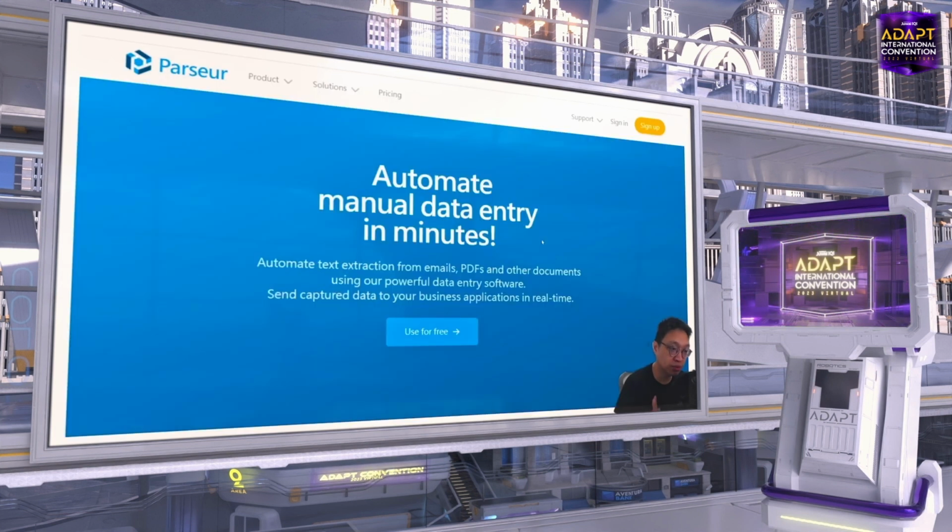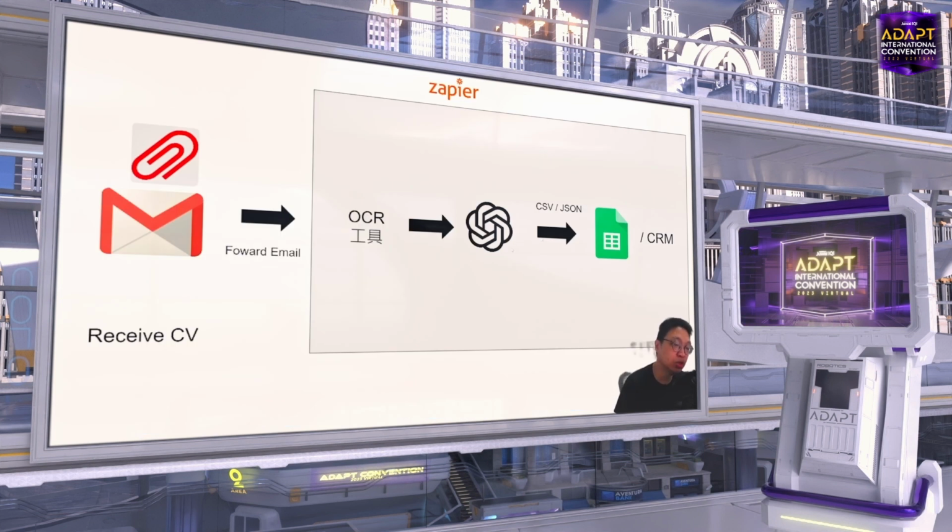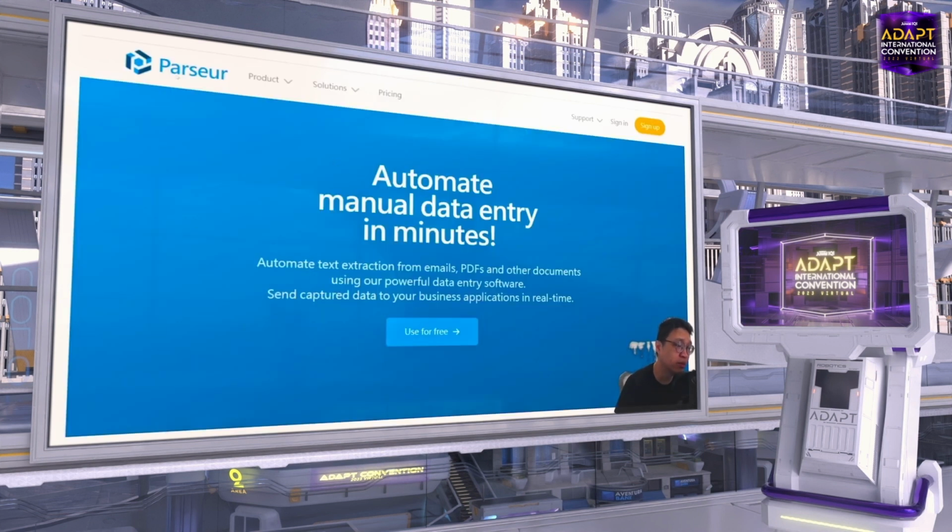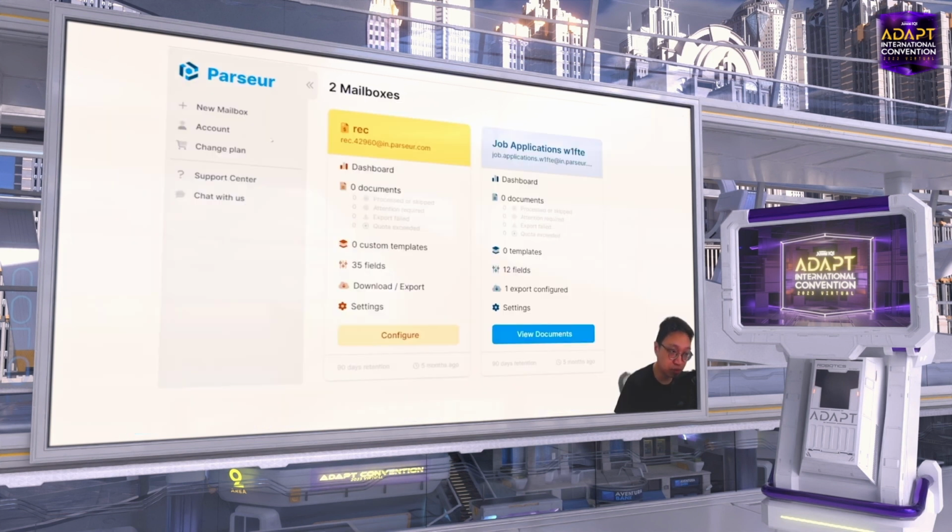Of course, for the OCR, you need to find OCR tools. One OCR tool I recommend is called Facia. The data is very accurate. It also provides you an email, so you can set up automation. Whenever you receive a CV email, you can forward it to the email this tool provides, and then it will automatically OCR all the attachments. In this case, the CV, right?